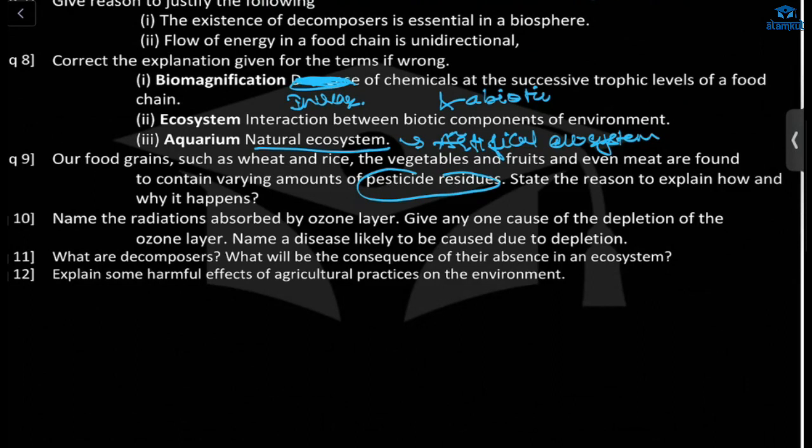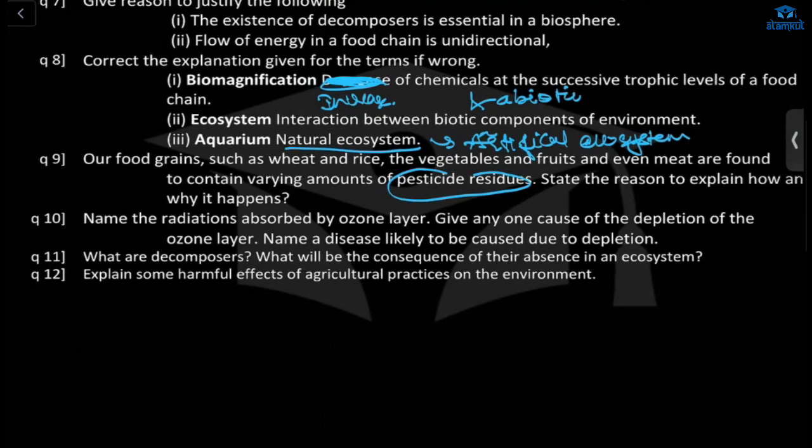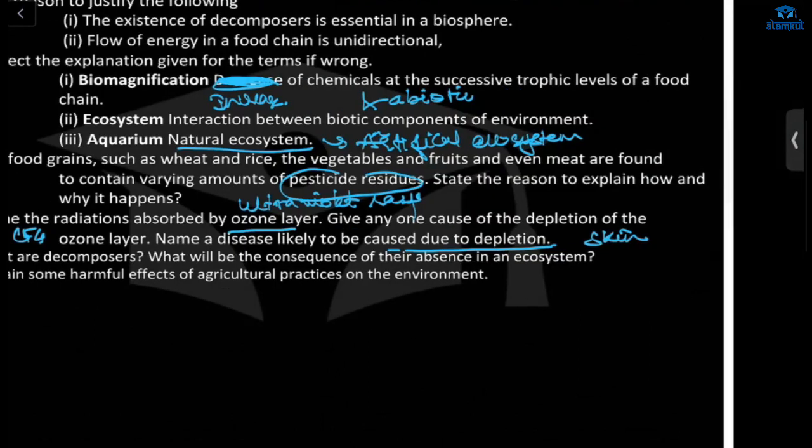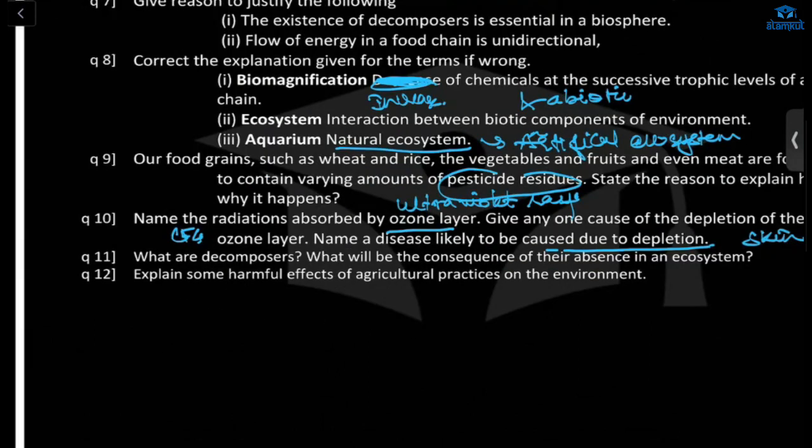Name the radiation absorbed by the ozone layer. Ultraviolet radiations. Okay, then give any one cause of depletion of the ozone layer. CFCs. It will lead to skin cancers. Name a disease likely to be caused due to depletion: skin cancer. What are decomposers? What will be the consequence of their absence in an ecosystem? This is the same question. Okay.